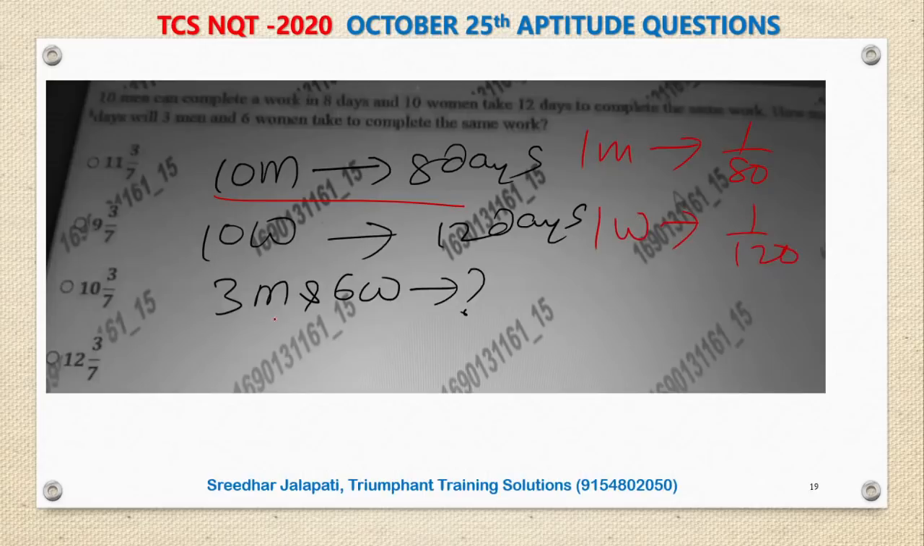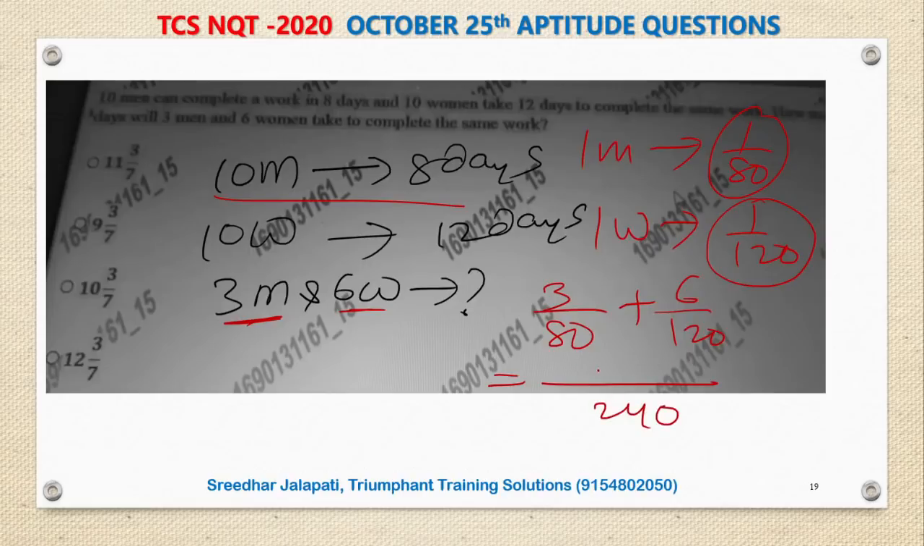1 by 120. Now if 3 men work, 1 man's 1 day work is 1 by 80, so 3 men is 3 by 80, plus 6 women, 6 by 120. If I simplify, the LCM is 240. So this is 3 times 3, 9, plus 12, which is 21 by 240. So their 1 day work is 21 by 240. That means they take 240 by 21 days.